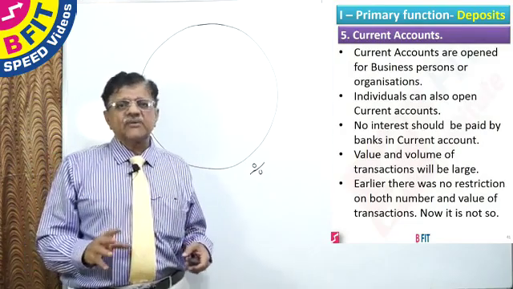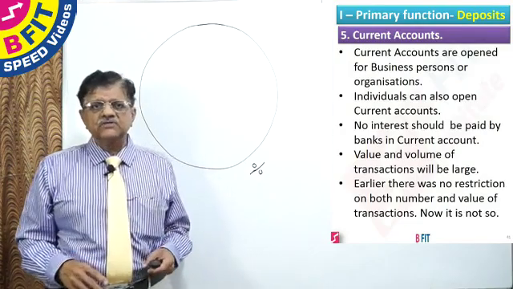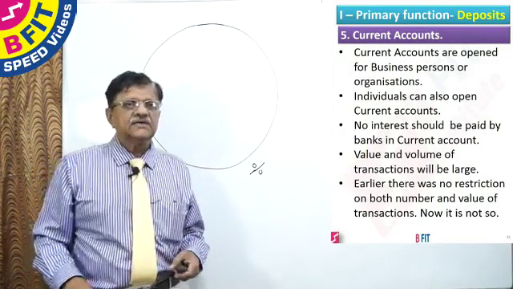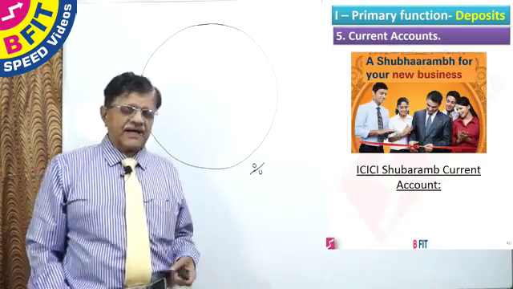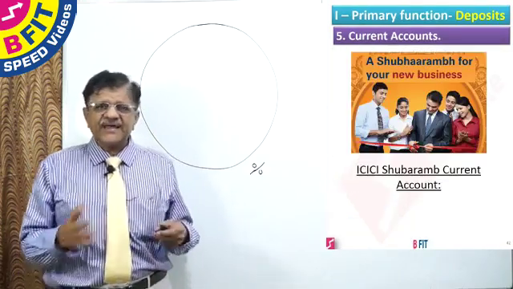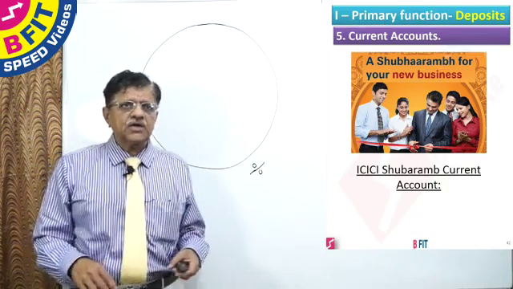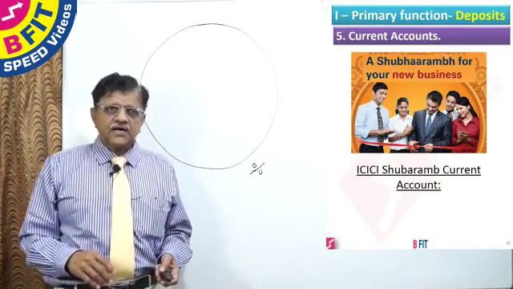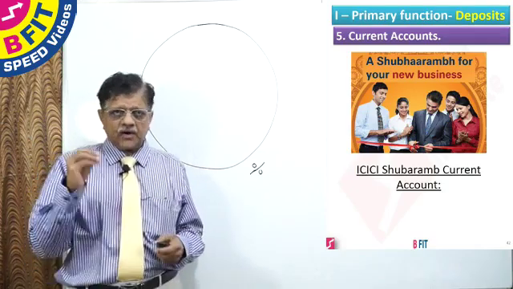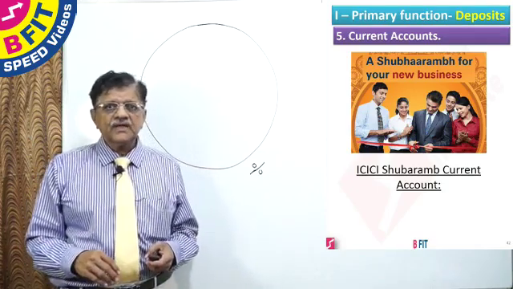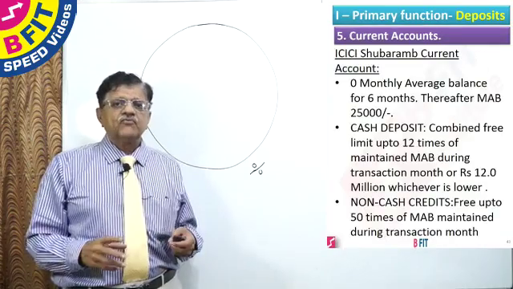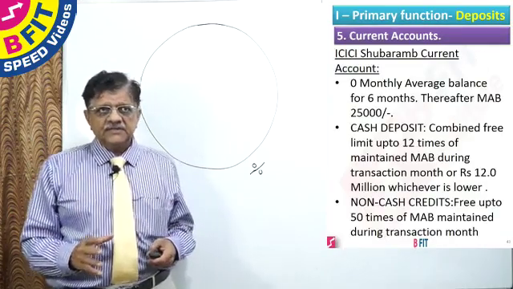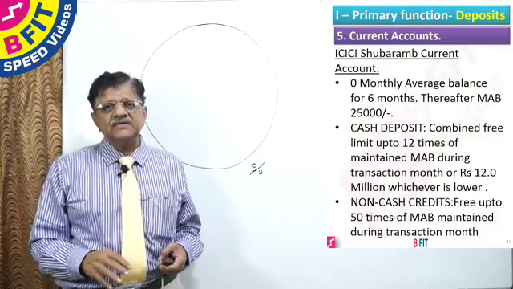Let us now look at some of the typical current accounts of one or two banks. First let us start with ICICI Bank. ICICI Bank has a basic starting account called Shubha Aramb for your new business. For the first 6 months, the minimum monthly average balance is 0.